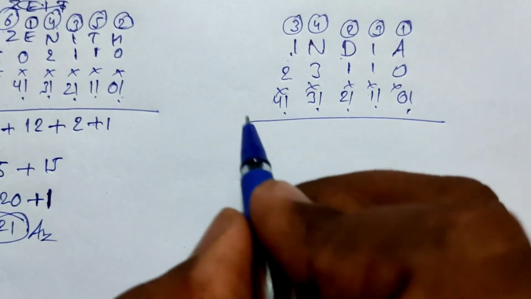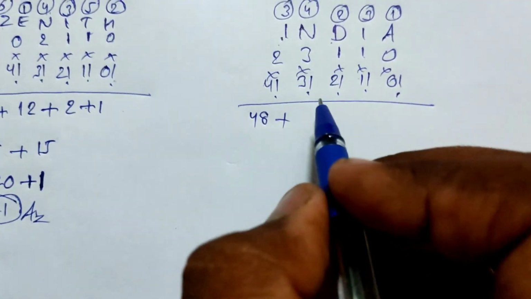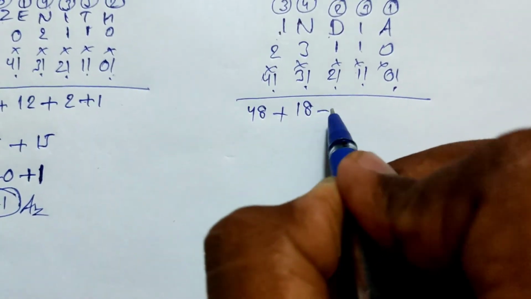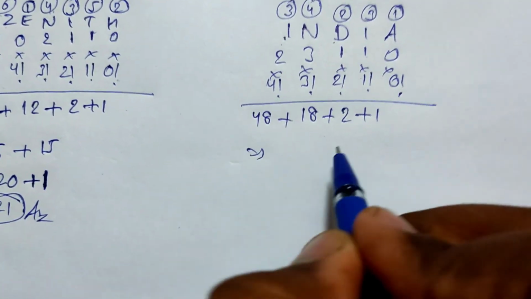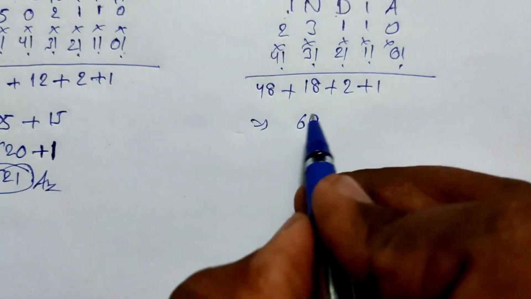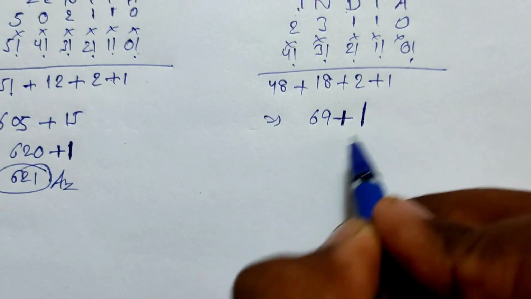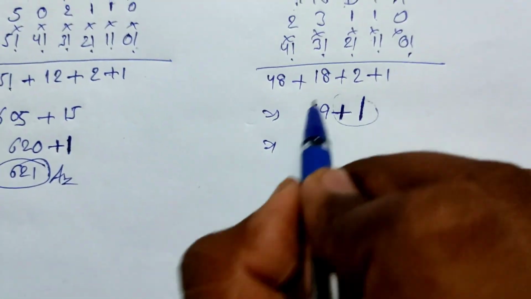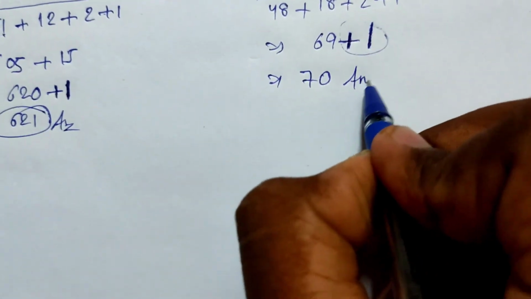2 into 4 factorial, 48. 3 into 3 factorial, 18. 2 factorial into 1, 2, 1. Calculate it. 69. And at last, add plus 1. This you have to do in all the conditions, and you will get answer 70 for it.